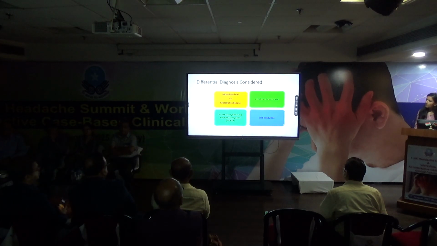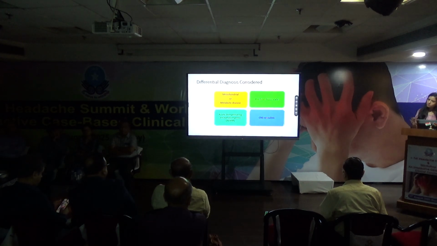So now, as our esteemed panelists already said, we were considering, because this was very acute at that time, also with dimness of vision, anterior optic pathway dysfunction, a prothrombotic state, mitochondrial or metabolic disease, and a very rare association of CNS vasculitis, though primary I do not think that we see at such a young age, but secondary causes were yet to be ruled out.